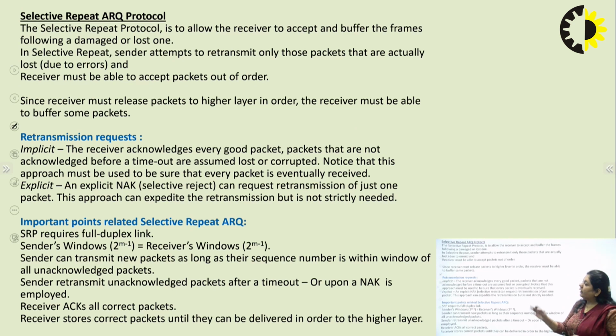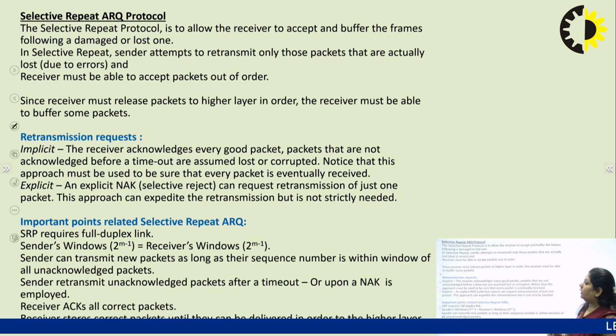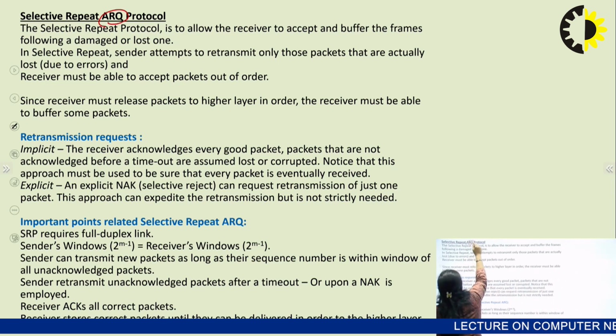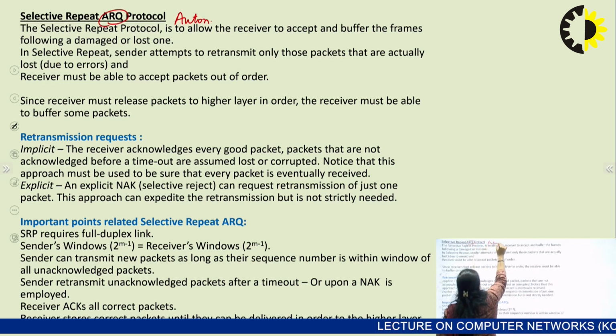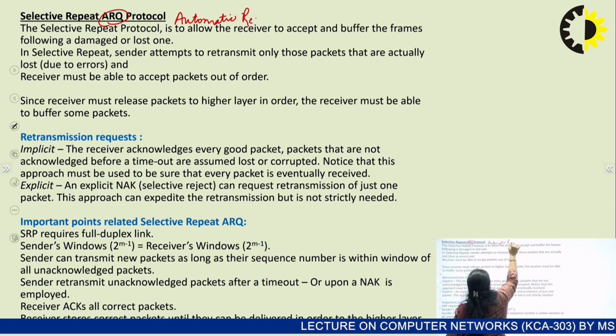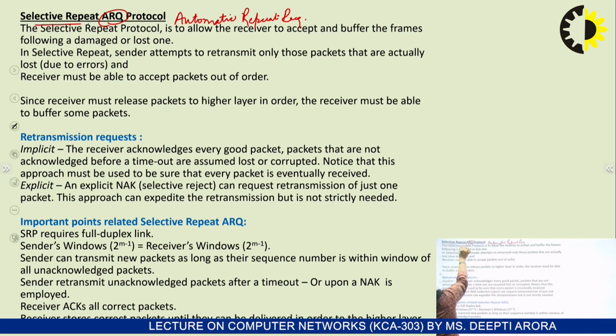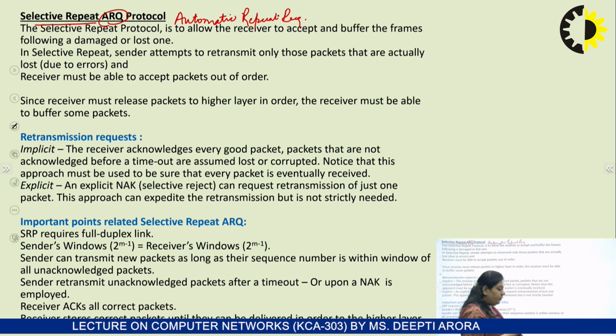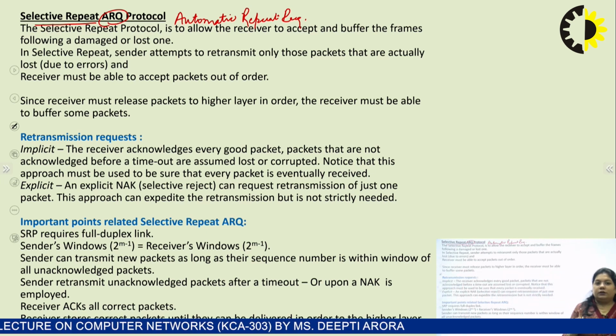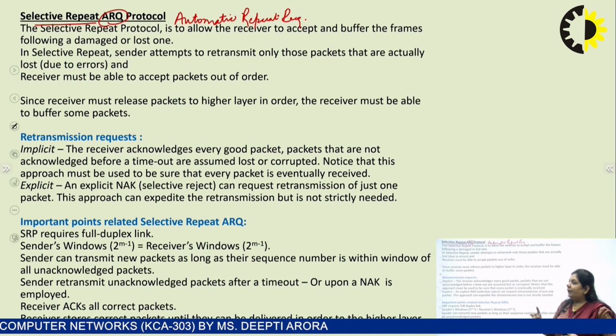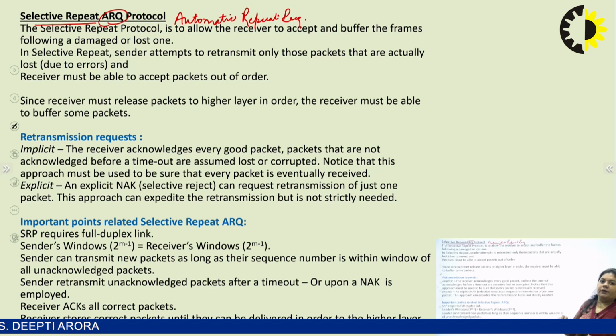So to overcome all these problems, we use the next protocol, that is selective repeat ARQ. Again, ARQ stands for automatic repeat request. Selective repeat means it will repeat only the selected frame that got corrupted or is not error free. It will retransmit only that frame, not all the frames, as we have seen in go back n.